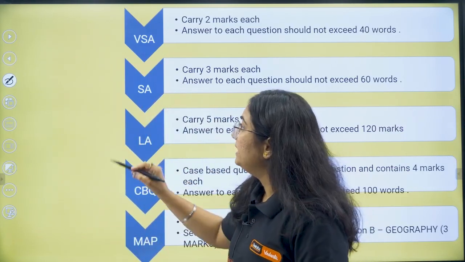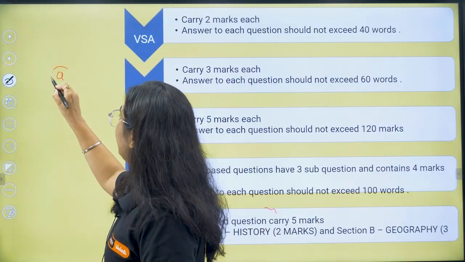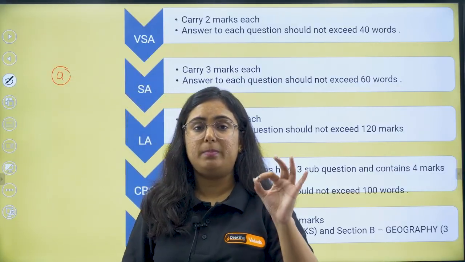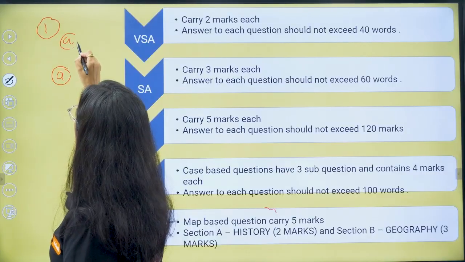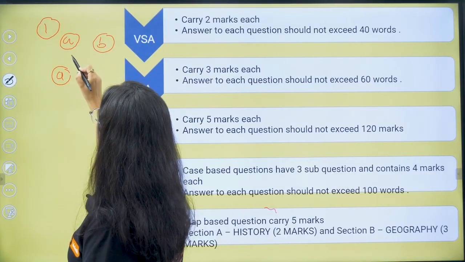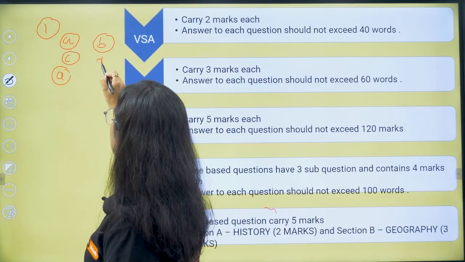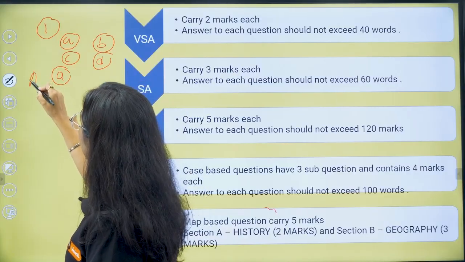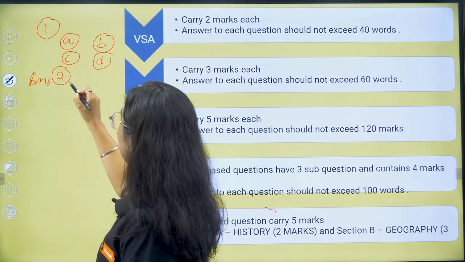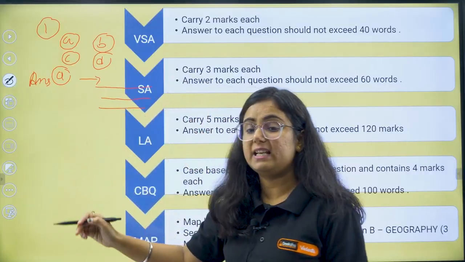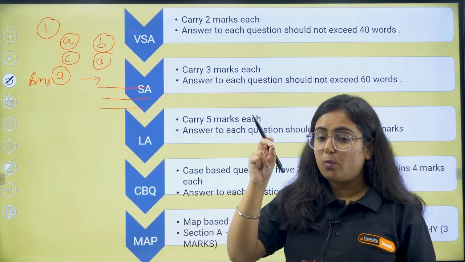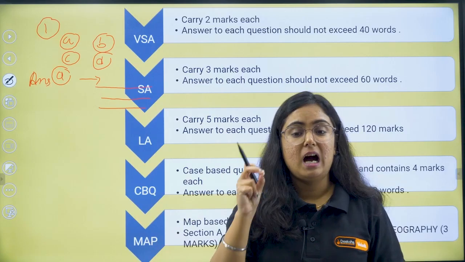Students just write answer A. This is not the correct pattern. For example, there is a question with 4 options given to you: option A, option B, option C and option D. Now you need to write the answer as option A and give in detail what option A talks about. This is the way you should write the answer.